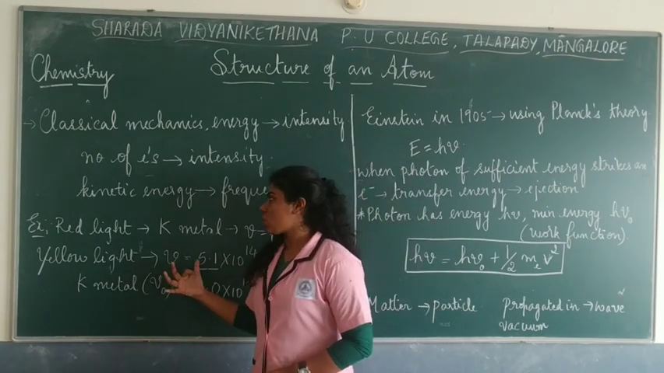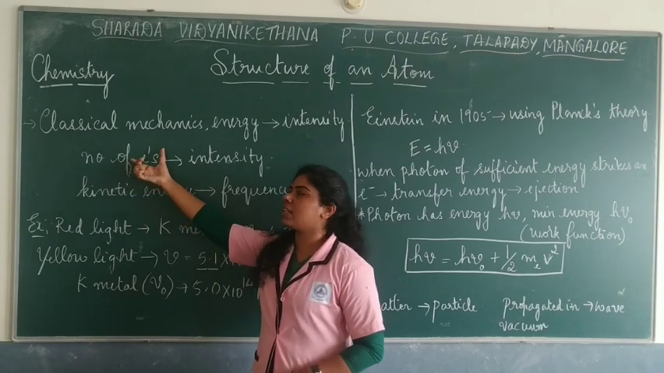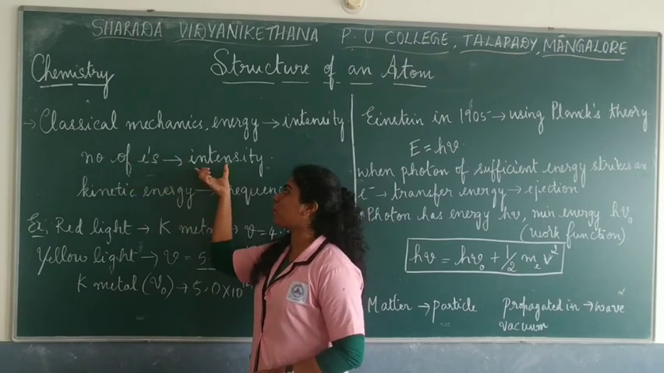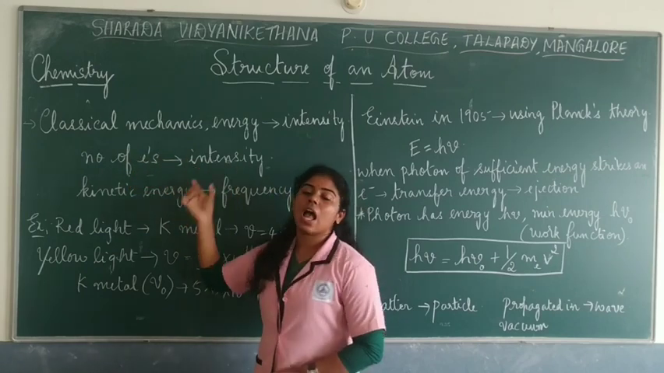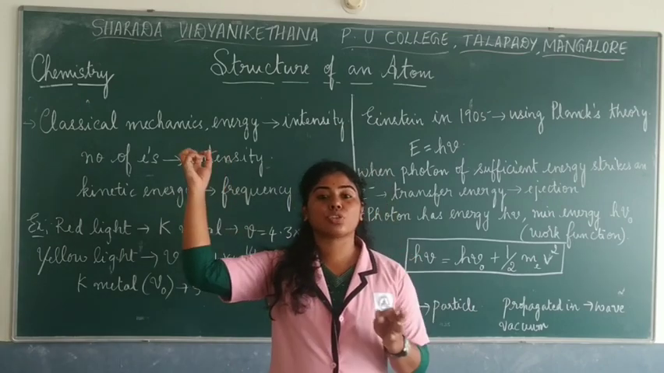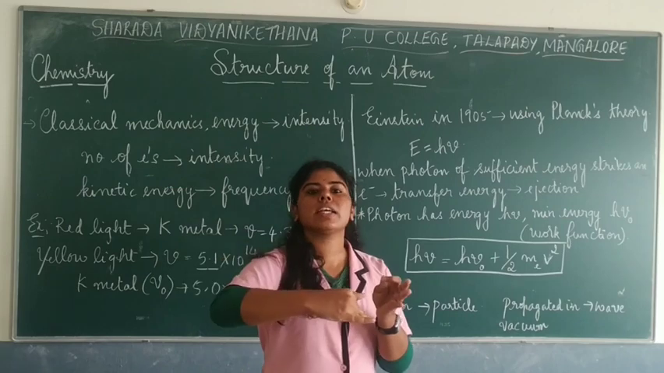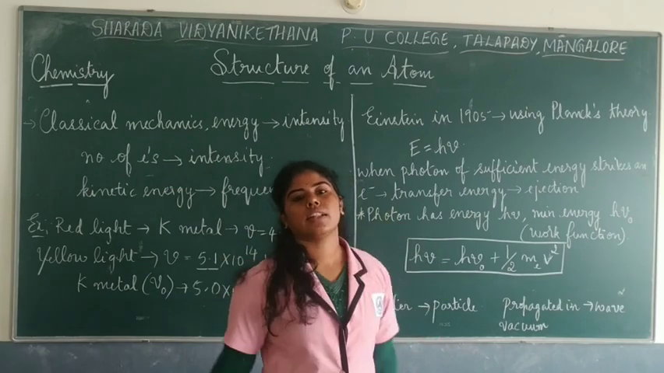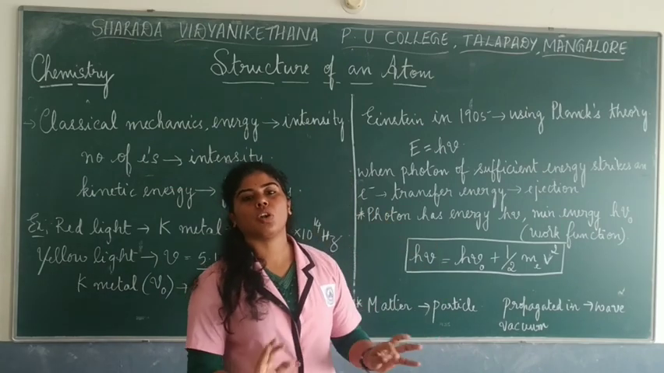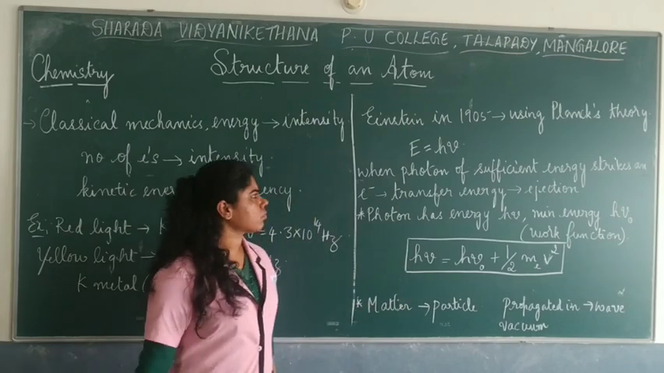Okay. So mainly you should remember that the number of electrons is proportional to the intensity of the light, and kinetic energy is proportional to the energy. Energy in the sense of frequency. The more energetic the frequency of the light, the faster the speed of the electrons ejected.